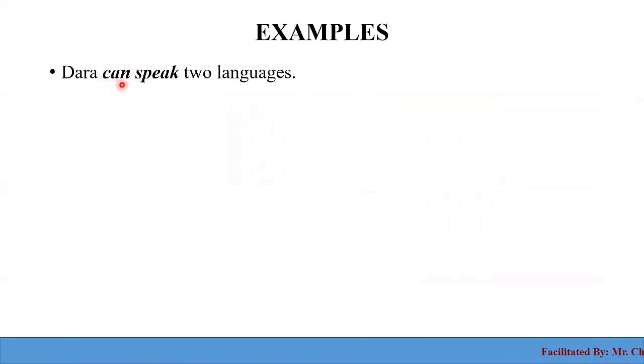So let's move to the examples I prepared for you. The first one: I can speak two languages. In this sentence, I made the verb phrase italic and bold, can speak. Can is an auxiliary verb and speak is a normal verb. After an auxiliary verb, we don't change the verb form. We don't add s, even though the subject is third person singular. But if you don't have an auxiliary verb here, you must add s to the verb.